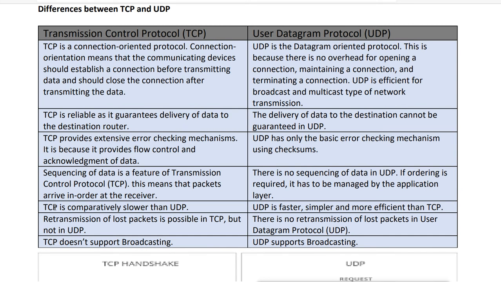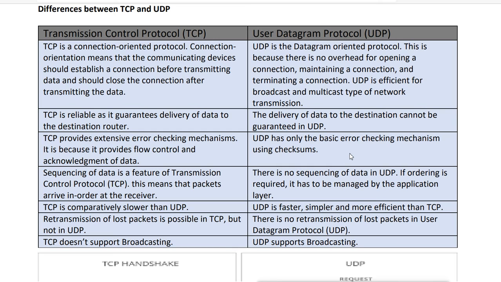Now TCP is comparatively slower than UDP. Now this is the important thing. You may ask why TCP is doing a lot of things. TCP is managing the flow control. TCP is making sure the data will go and reach the destination. It is doing the connection establishment. UDP, on the other hand, is not doing anything. It is not caring about the data. It is not error checking. It is not doing the error checking mechanism, not taking the acknowledgement.